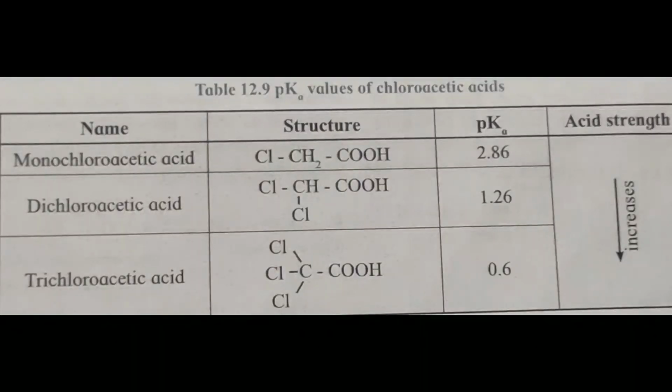This chart illustrates that the more the number of electron withdrawing substituents, the higher is the acid strength. Monochloroacetic acid has a pK value of 2.86. Dichloroacetic acid has a pK value of 1.26, and trichloroacetic acid has a pK value of 0.6, which are in decreasing order, and the acid strength increases.